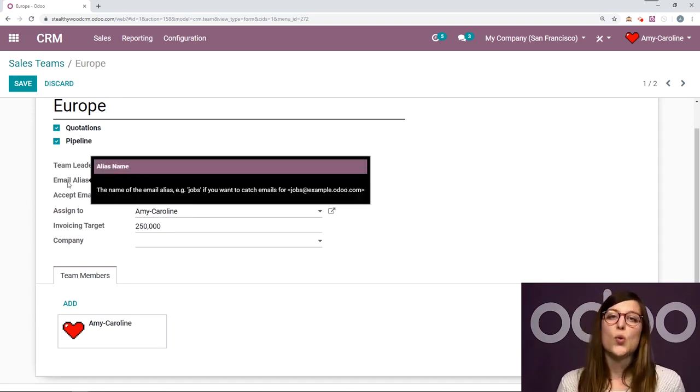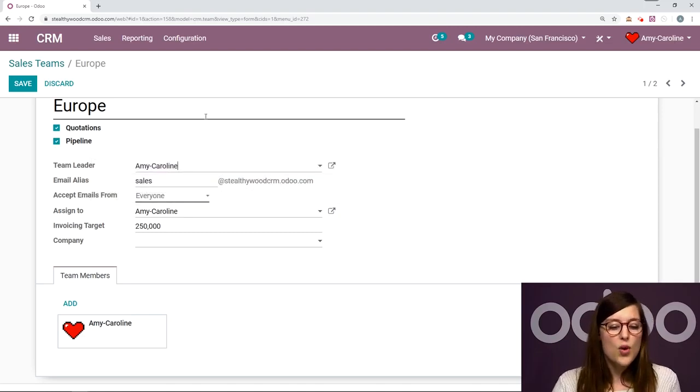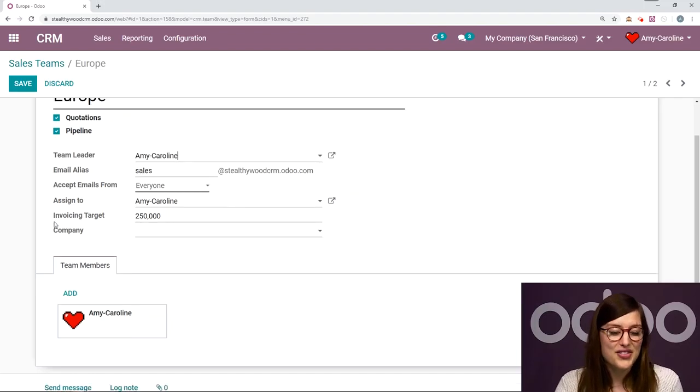So this is really cool. Anytime someone will send an email to this email address, it will be converted into an opportunity and then added to the pipeline for this team. Okay, so I've already created one and I will show you that in just a moment. But let's go ahead and talk about some of these other fields.